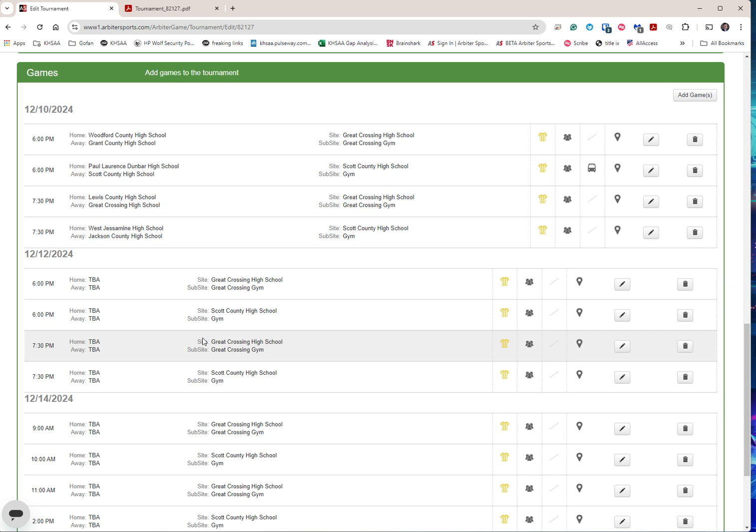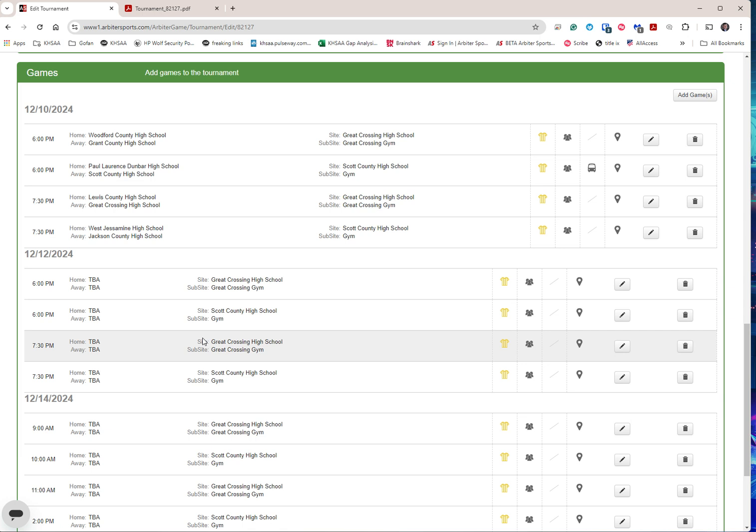And so what we're seeing in volleyball, just as a reminder, is that the assigner will go in after a school like this has made this nice tournament, and they'll enter an individual match outside of the tournament. So we don't want that to happen. That's how, honestly, we got a lot of these dupes for volleyball.